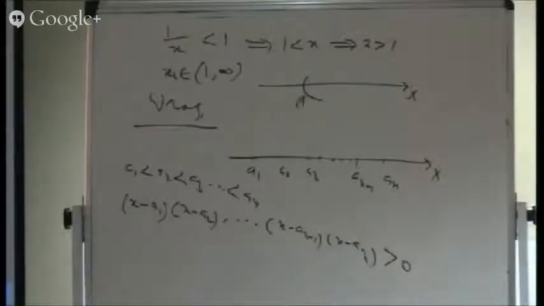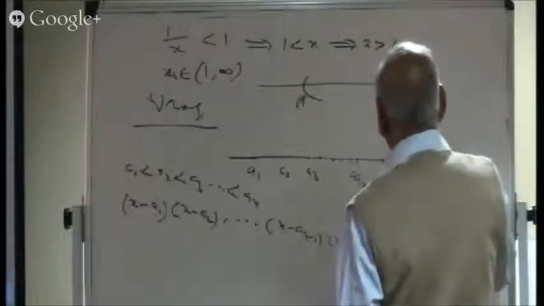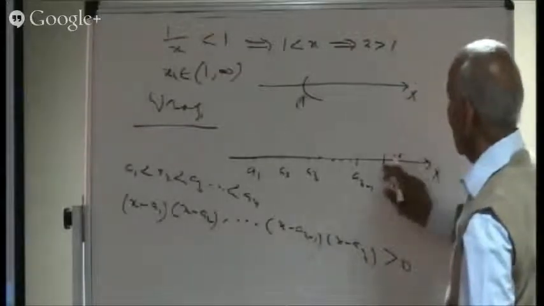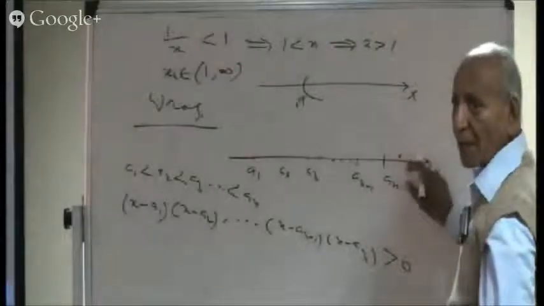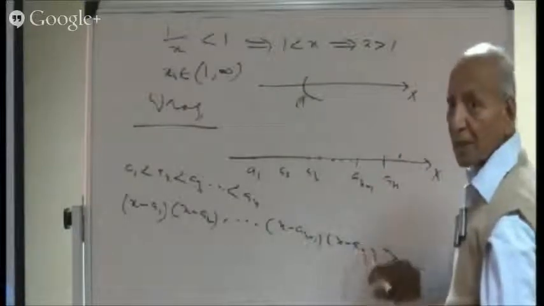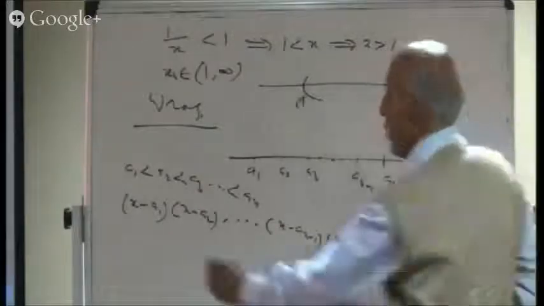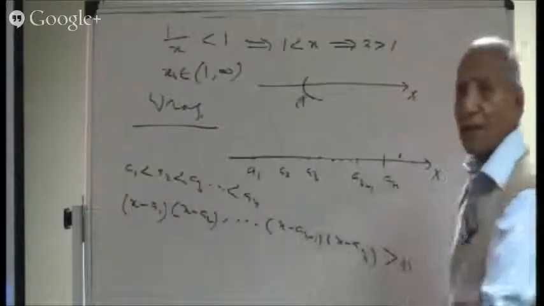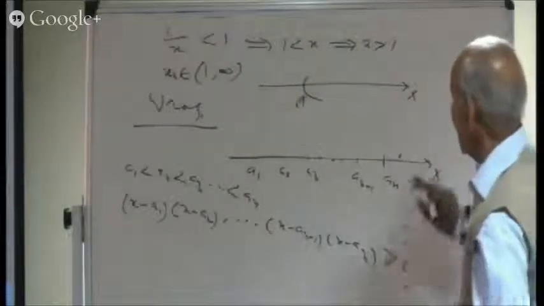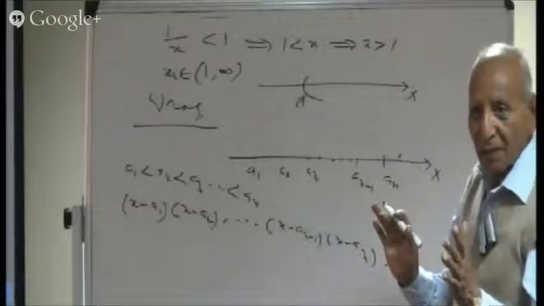But if we think of the situation like this, and imagine I mark a number somewhere on this side, only on this side, so x is greater than an. That means this factor is positive. x is greater than this number as well. x is greater than all. So all the factors will be positive. Each factor is positive, the product is positive. So these numbers will satisfy this inequality. Have you followed?